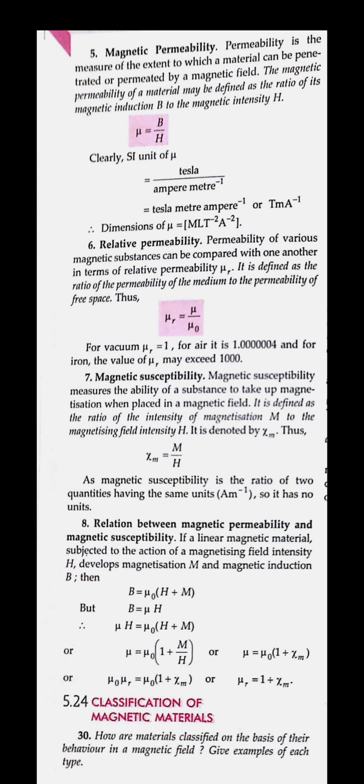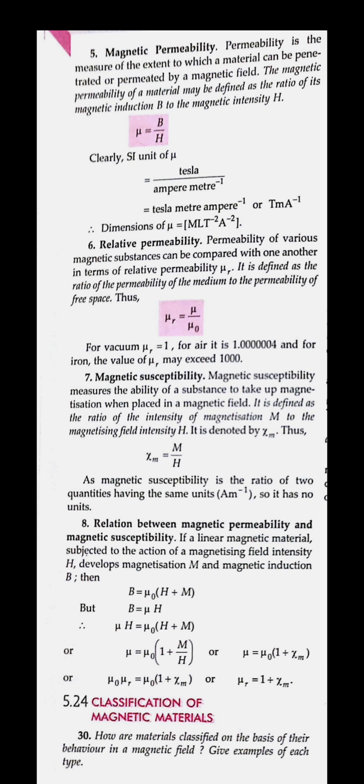Similarly, if we talk about the relative permeability, because in the previous class on electrostatics, you may have seen the absolute permittivity and the relative permittivity. Similarly, in magnetism we have the permeability mu. The absolute one, for free space, is given as mu naught. The relative permeability is the ratio of the permeability of a medium, which is mu, to the permeability of free space, mu naught. So mu upon mu naught is the relative permeability.